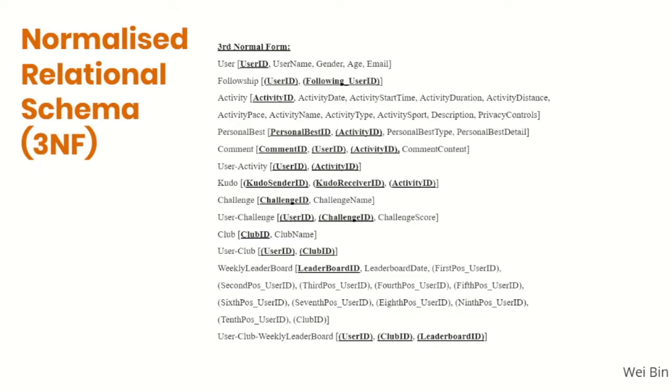This shows the normalized relational schema in the third NF format. For the one-to-many relationships, we've imported the primary key of the one side to the many side to reinforce the compulsory relationship constraint. For the weak entities, we have taken the primary keys of the parent entity as foreign keys and deemed them as primary composite keys as well. Next, my team and I will be going through the SQL queries now.